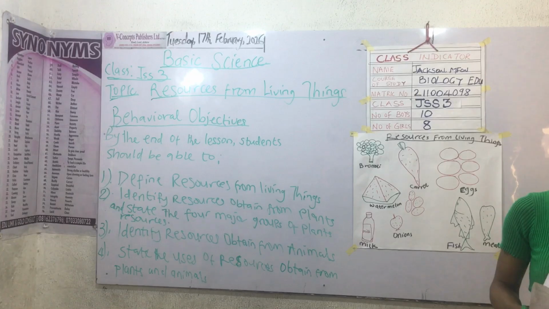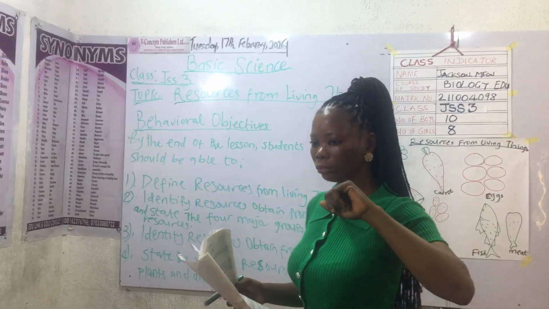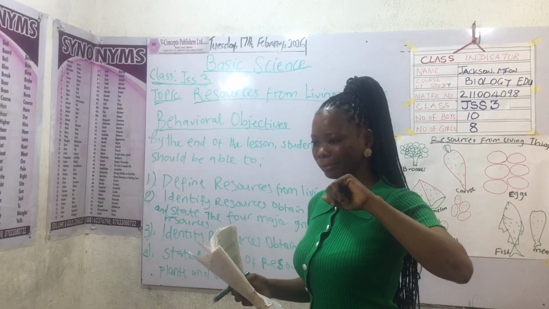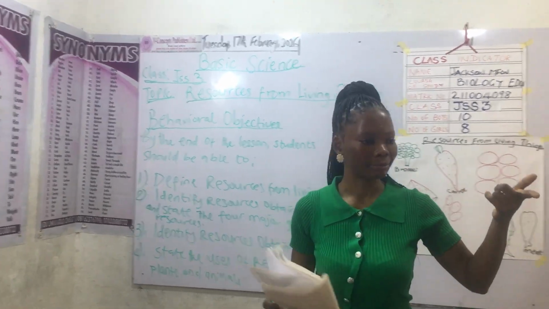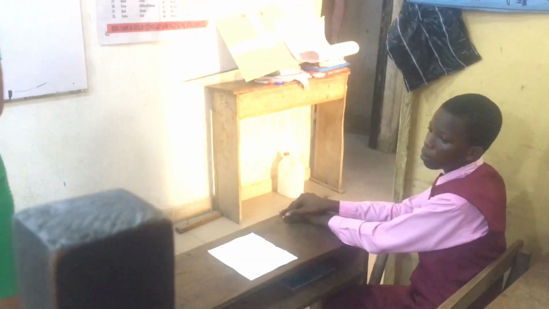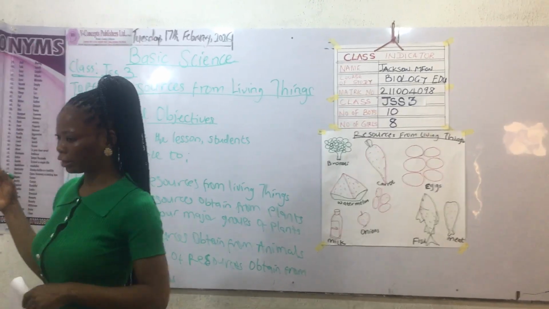So another example of cash crop. We have rubber. We have cotton. Those are cash crops.